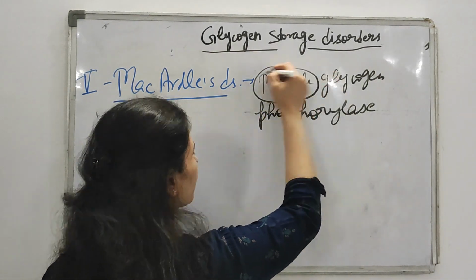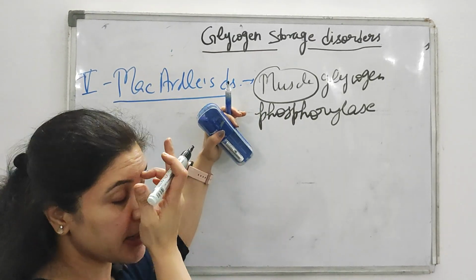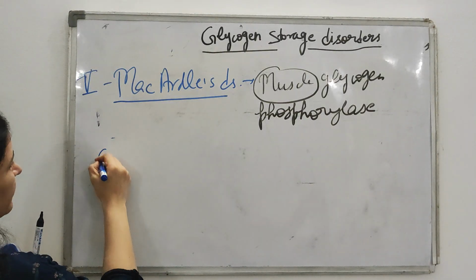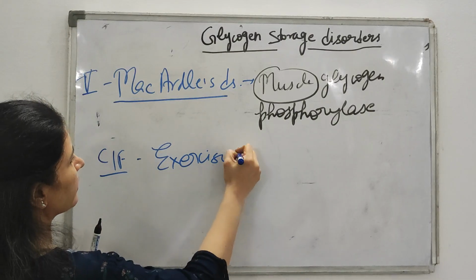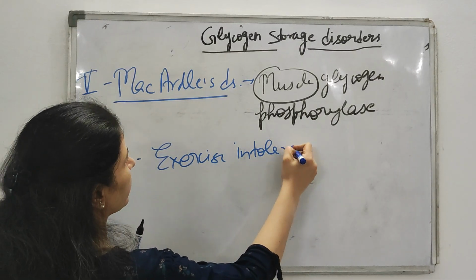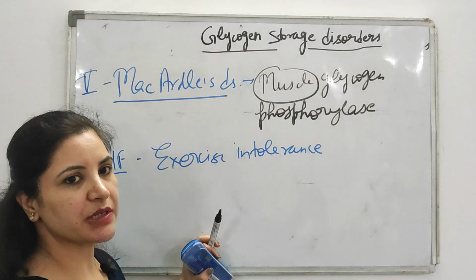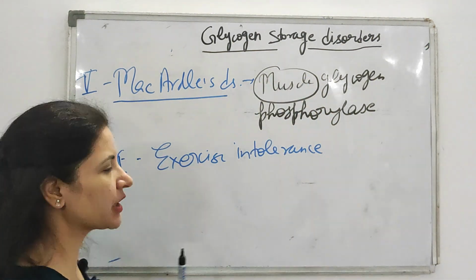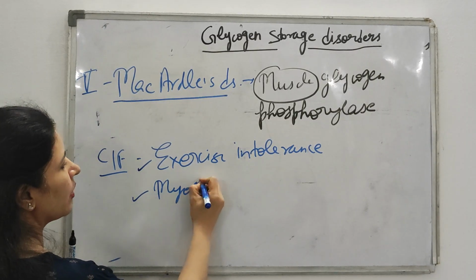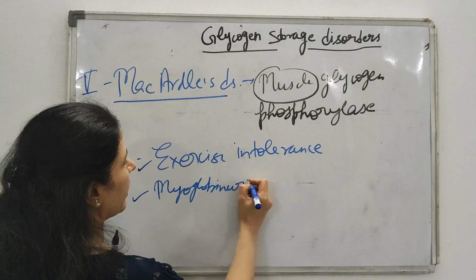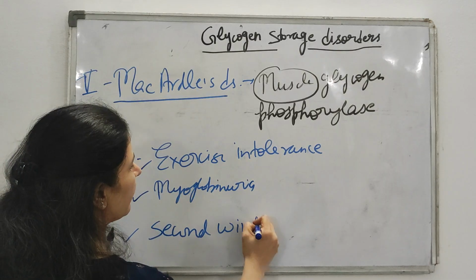As the muscle glycogen phosphorylase enzyme is deficient, what organ is affected? Obviously muscle. So if your muscle is affected, then what clinical feature will you get? You will get exercise intolerance, because your muscles are involved frequently in exercise. And as your muscle glycogen phosphorylase enzyme is deficient, your muscle will be affected severely. That's why the patient presents with exercise intolerance and myoglobinuria.